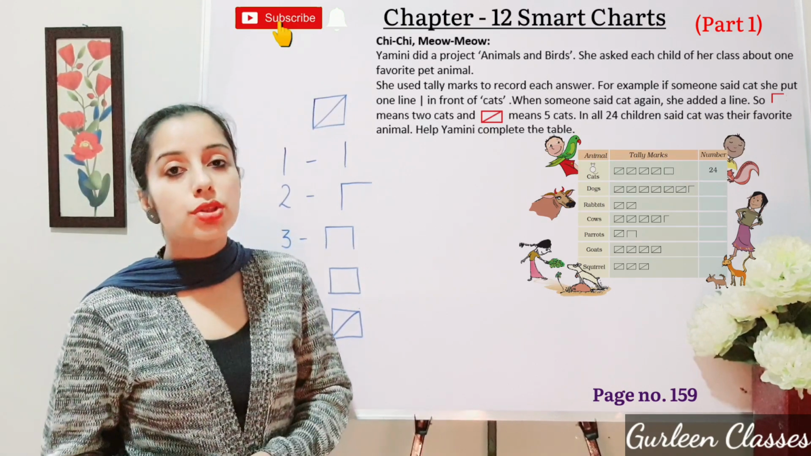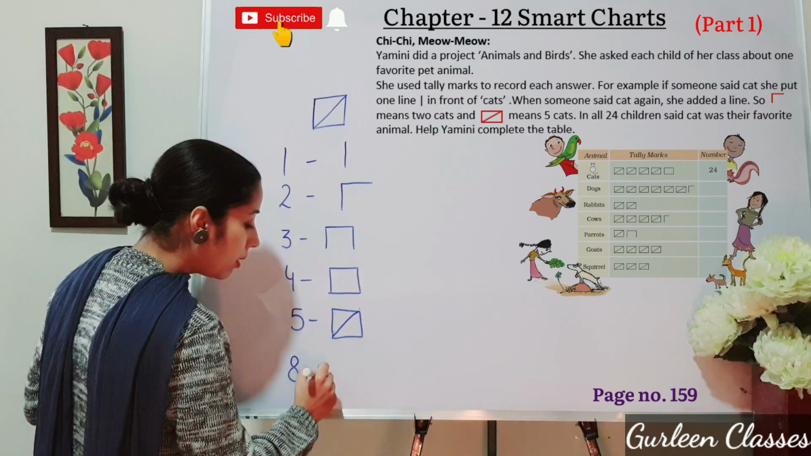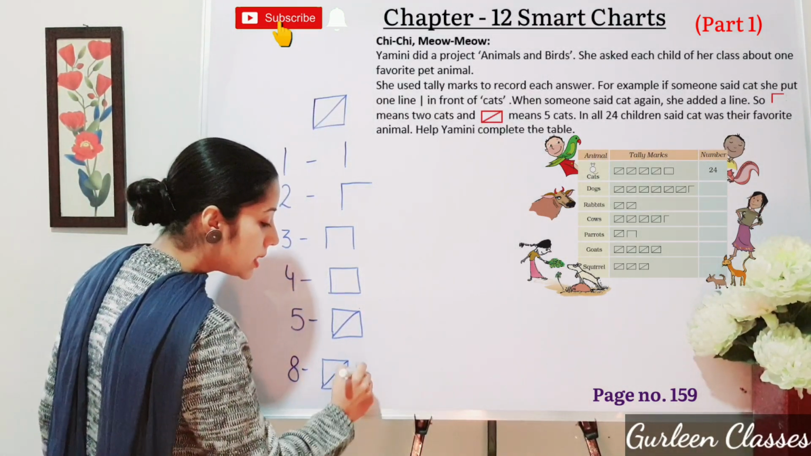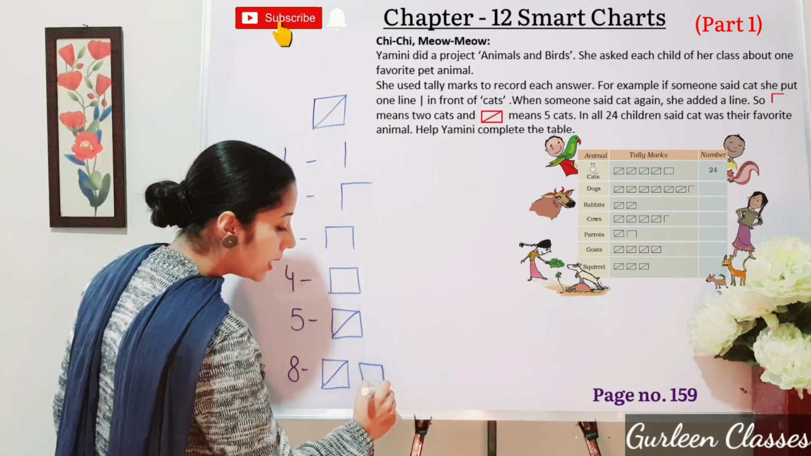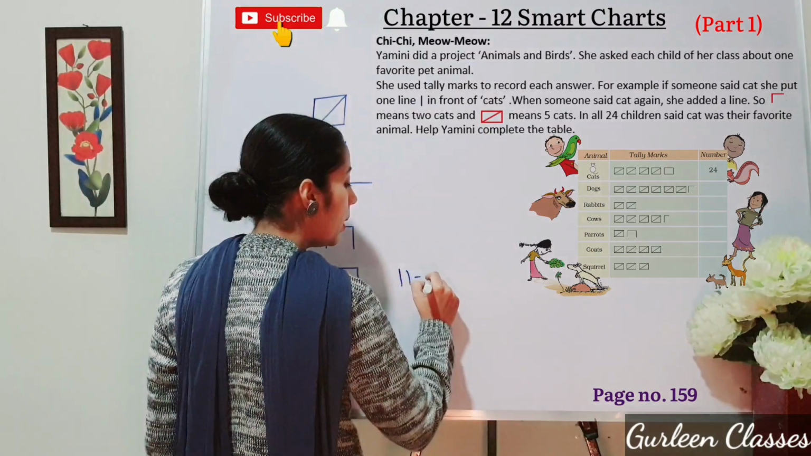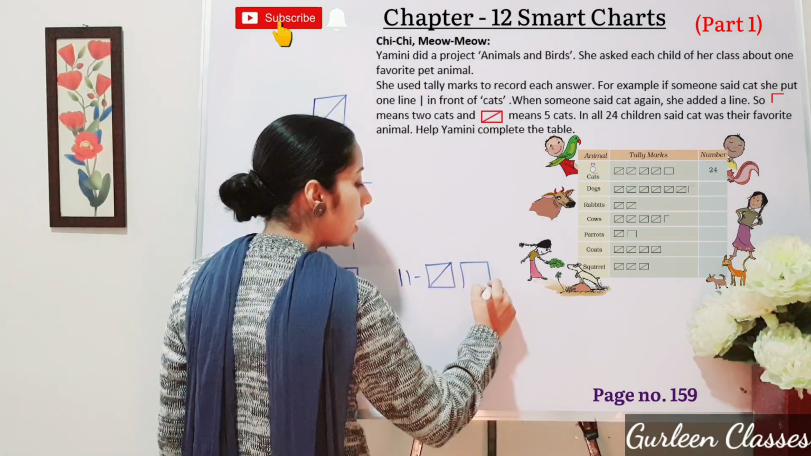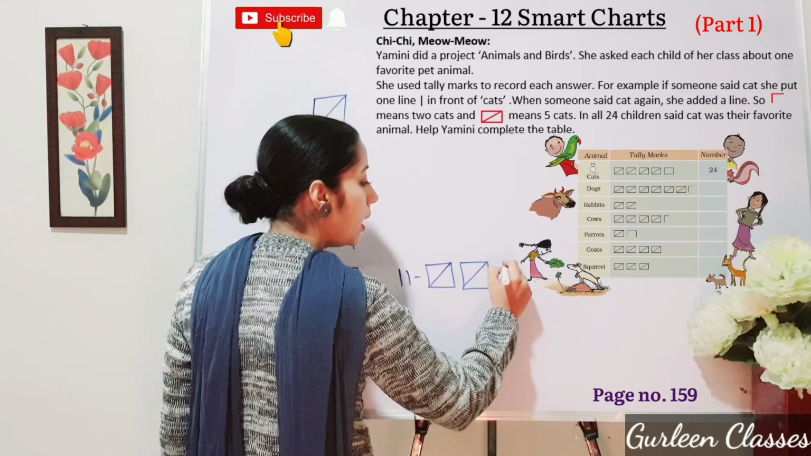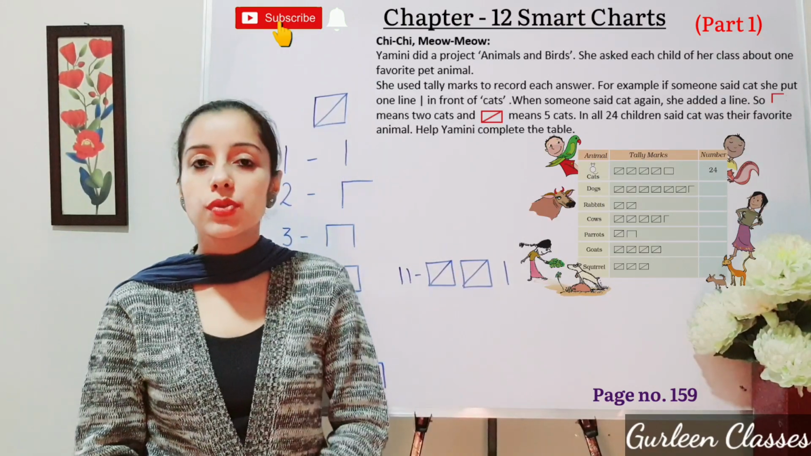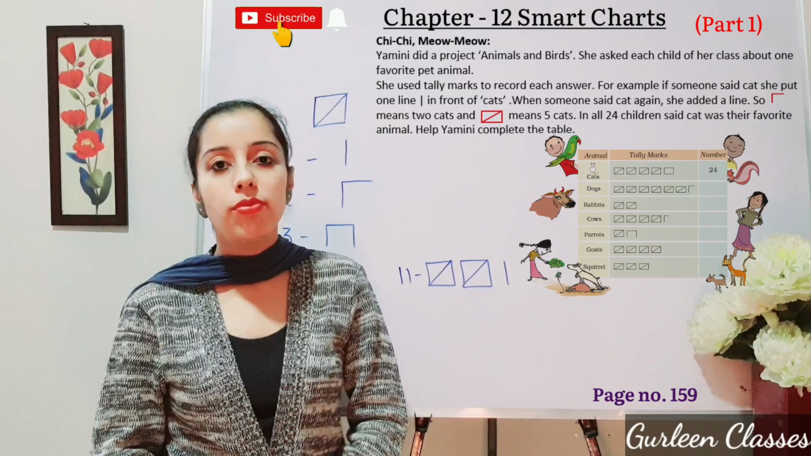If anybody wants to write 8, how will she write? For 8 she will write 1, 2, 3, 4, 5, 6, 7, 8. So this is for 8. For 11, it will be 1, 2, 3, 4, 5, 6, 7, 8, 9, 10, 11. So this symbol will be for 11. So here this symbol is used for 5 cats. It makes our work easy and we can make a record very quickly.